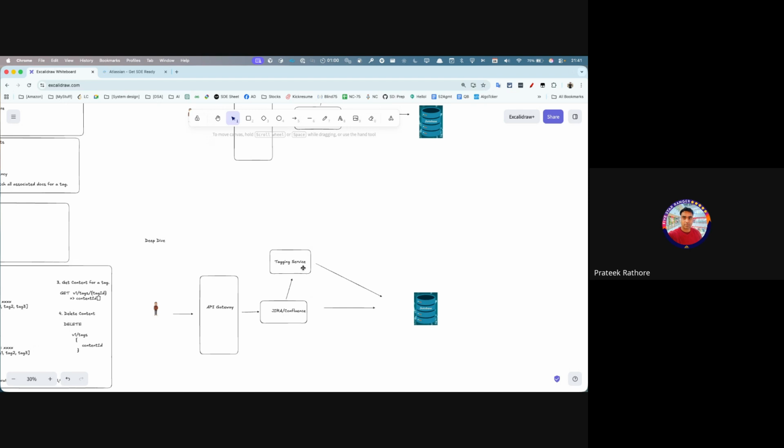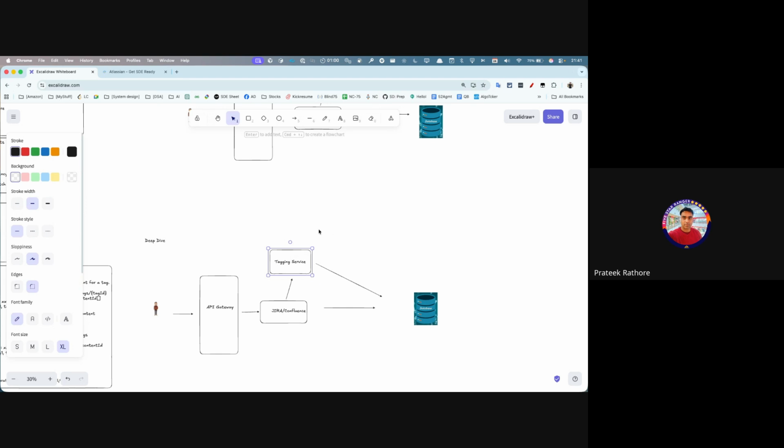But these services are actually owned by the same company. Yes, the tag service is also part of Jira or Confluence only. I thought it was a standalone service we could sell as a product, but okay, fine.